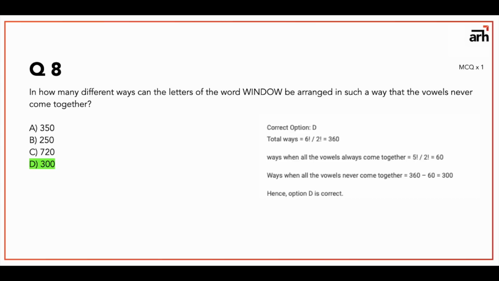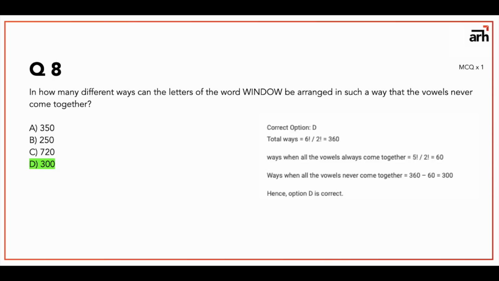So what we are going to do is find all the possible combinations of the word window, that is W-I-N-D-O-W, total 6 letters. So 6 factorial, but W is repeating twice, so 6 factorial upon 2 factorial, that is 360. Now if we consider when all the vowels come together, that is I and O, so we get W, N, D, W, and the I-O unit, upon 2 factorial, because I and O will interchange the position and we are going to consider them as one letter. So that is 5 factorial upon 2 factorial is equal to 60. That is the number of combinations where vowels always come together.